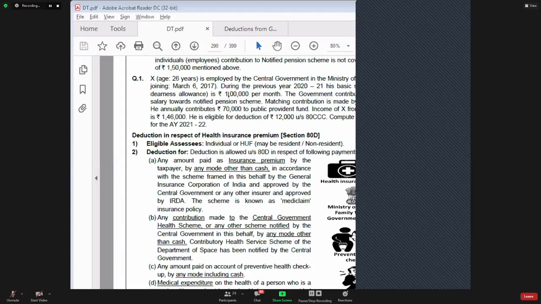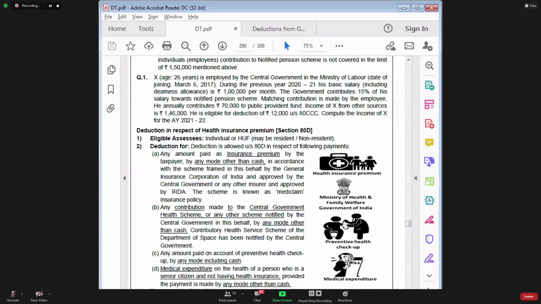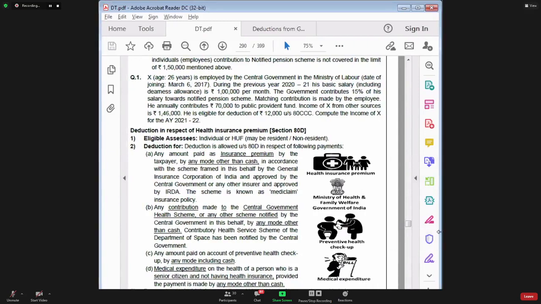From that gross total income, what is the amount of deduction under section 80C? 70,000, very good. What is the amount of deduction under section 80CCC? 12,000 rupees, correct.